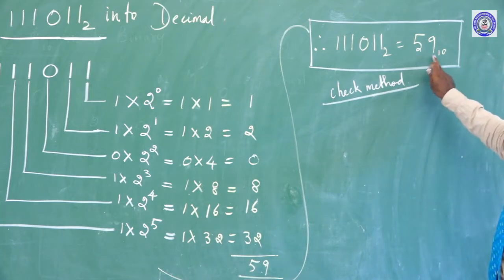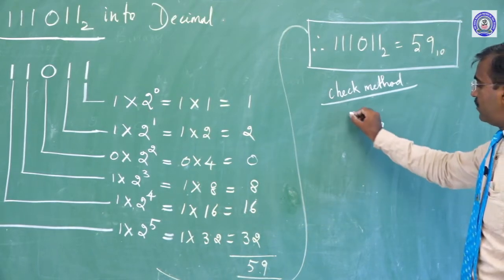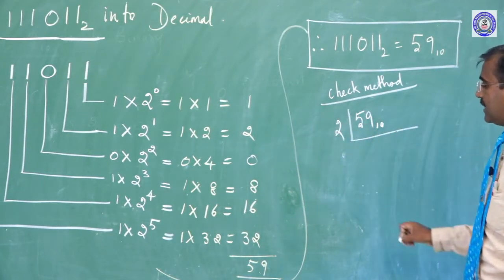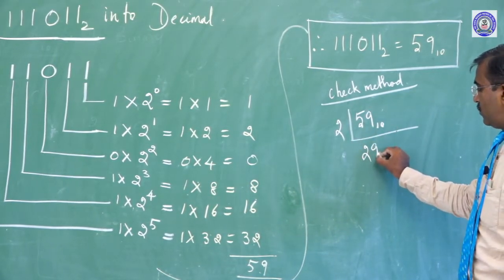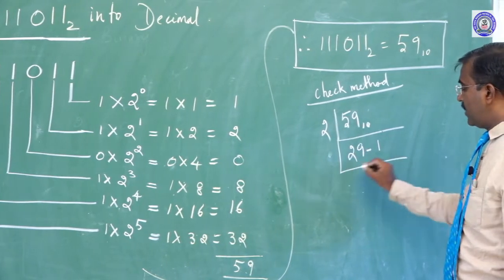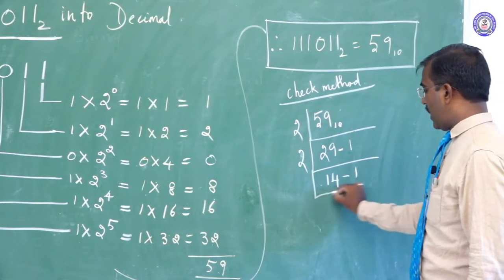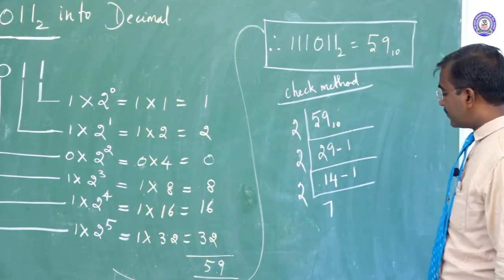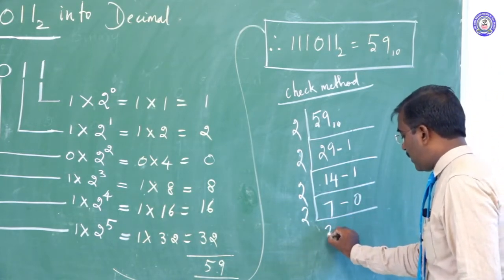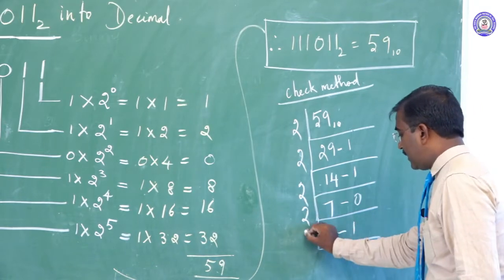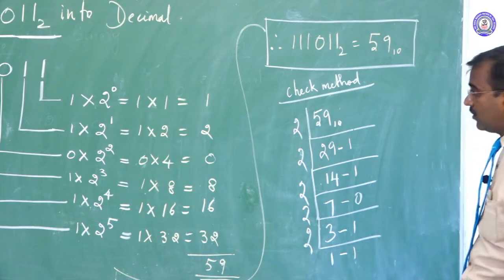Come on, this number is 59. We know 59 is a decimal value. This decimal value is divided by 2 repeatedly. 2 29s are 58, the remainder is 1. Then 2 14s are 28, the remainder is 1. 2 7s are 14, remainder is 0. 2 3s are 6, the remainder is 1, and then 2 1s are 2, the remainder is 1.